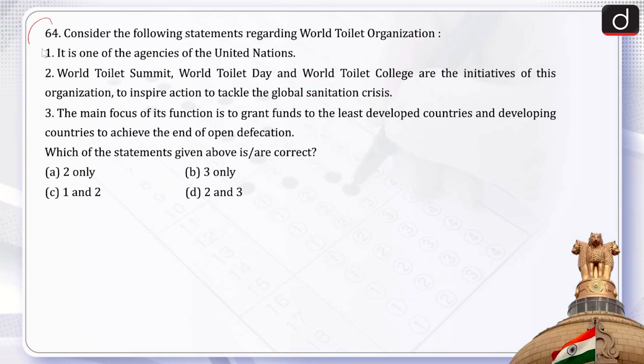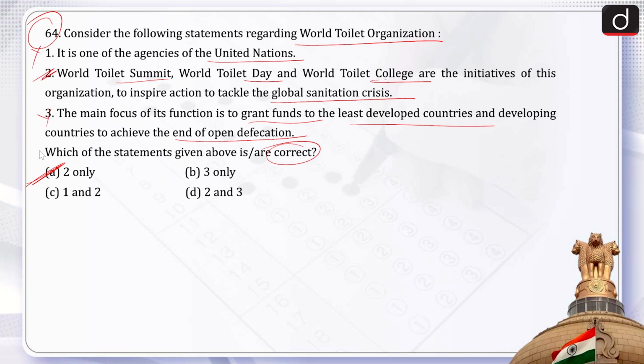Next, now this is question number 64. Consider the following statements regarding World Toilet Organization. We have to pick the correct statements. There are 3 statements given. 1: It is one of the agencies of the United Nations. 2: World Toilet Summit, World Toilet Day and World Toilet College are the initiatives of this organization to inspire action to tackle the global sanitation crisis. 3: The main focus of its function is to grant funds to the least developed countries and developing countries to achieve the end of open defecation. Codes are 2 only, 3 only, 1 and 2, 2 and 3. So, let's see. The correct answer of this is option A, that is 2 only.